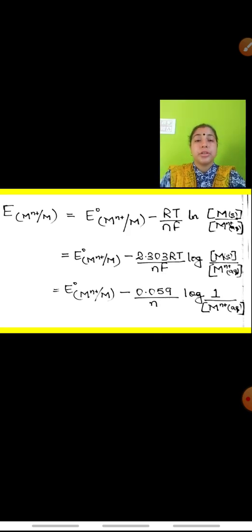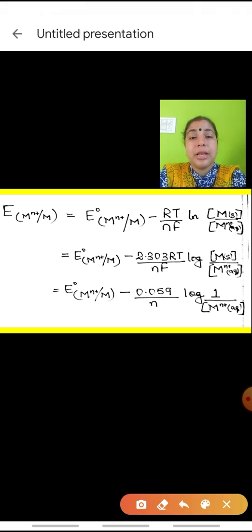See children, you all know that the E naught value of any electrode, you can get from the electrochemical series, but those values are measured at the standard condition. Or you can use a standard hydrogen electrode. You can place that standard hydrogen electrode with that electrode whose E naught value has to be calculated. You can get the E naught value simply. But if suppose the value of electrode potential is not measured at the standard condition, then we use this formula.